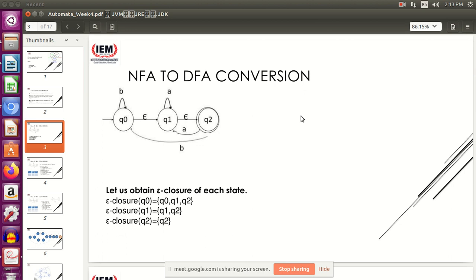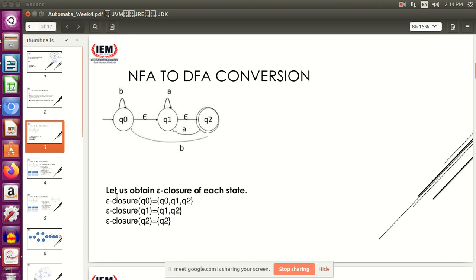Now there are certain steps for doing it. The first step is we have to find the epsilon closure of each state. What is the epsilon closure of a state? Epsilon closure of a particular state must contain the state itself and all the other states which can be reached from that state using an epsilon move. I repeat, epsilon closure of a state always contains that state itself and all the other states which can be reached from that state using an epsilon or lambda move.